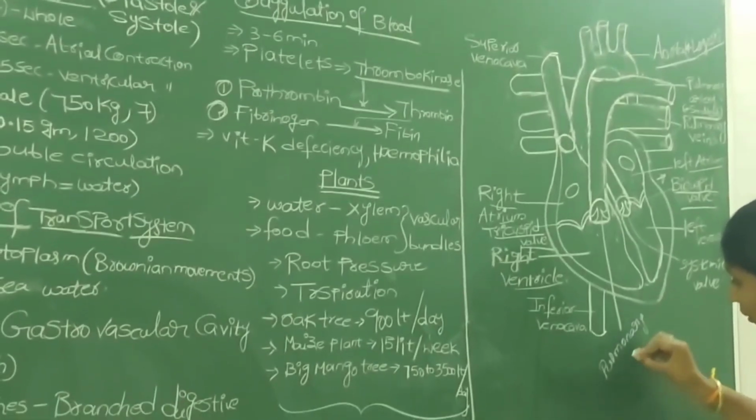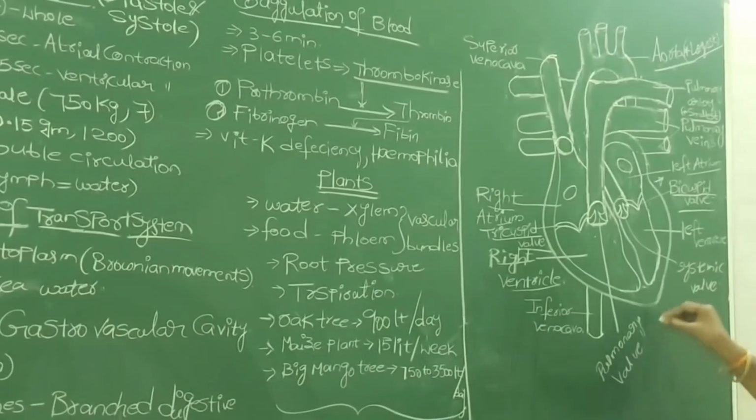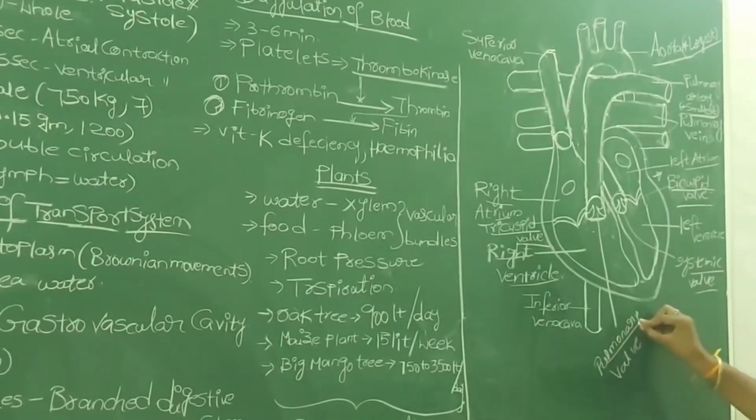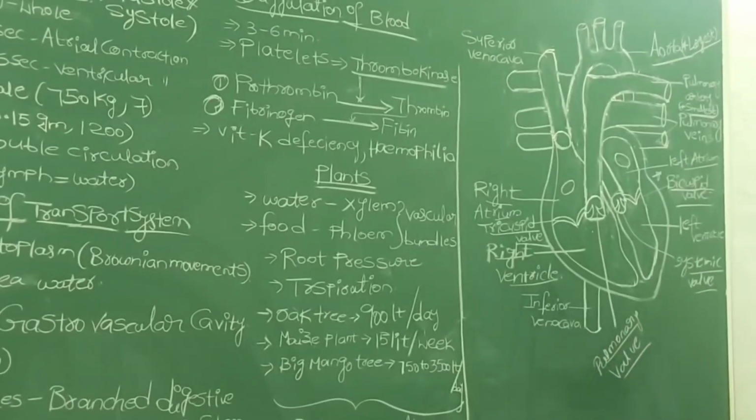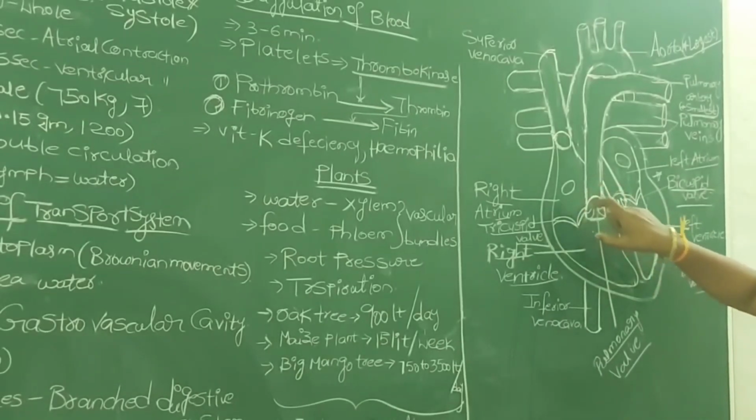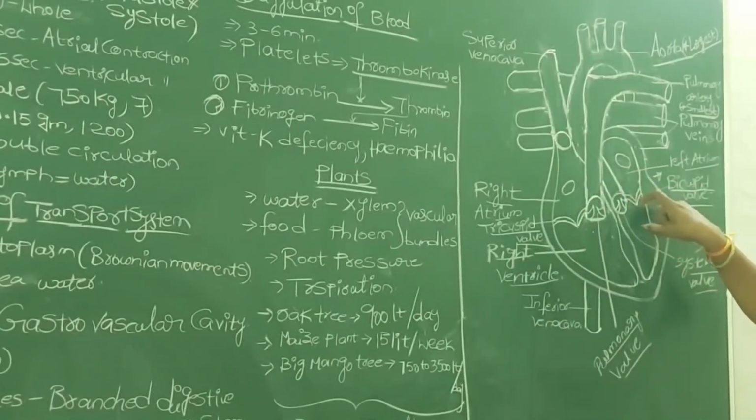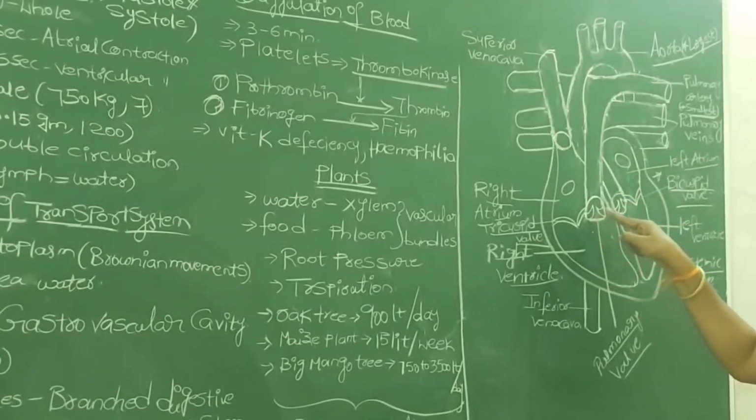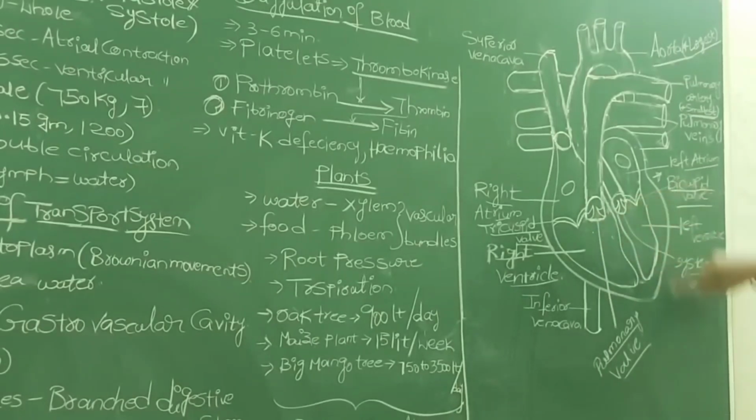Pulmonary valve. So if the valve is present in the systemic artery, that is the systemic valve, and if the valve is present in the pulmonary artery, that is the pulmonary valve. 4 valves: tricuspid valve, bicuspid valve, systemic valve and pulmonary valve. 2 valves are between the right atria and right ventricle, and left atria and left ventricle, and of the other 2, one is in the systemic artery or aorta, and one is in the pulmonary artery.